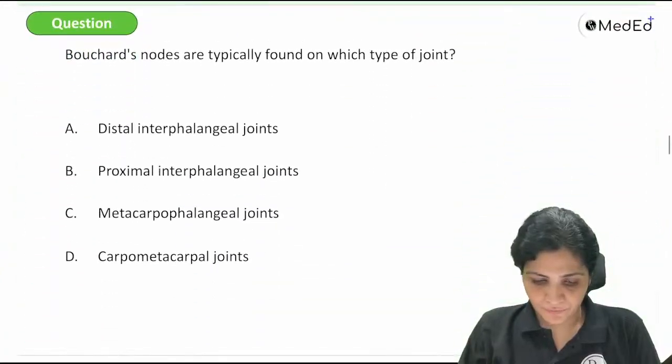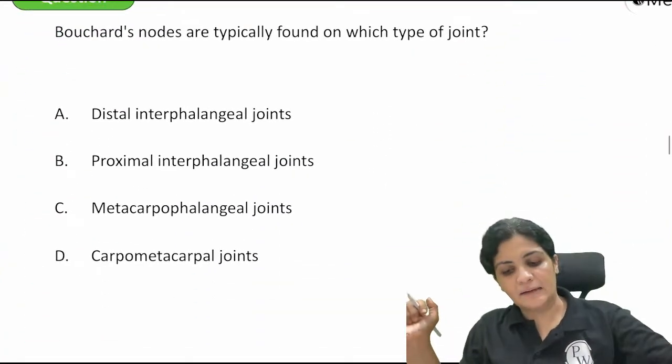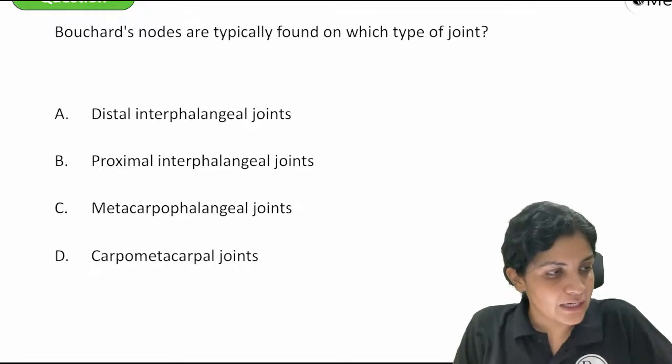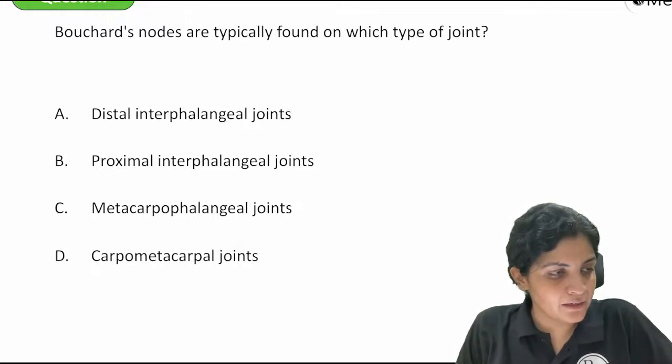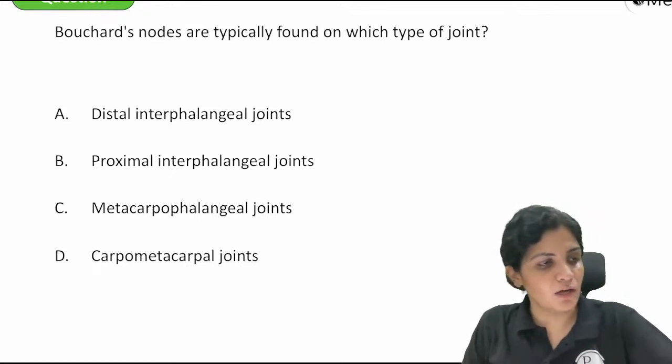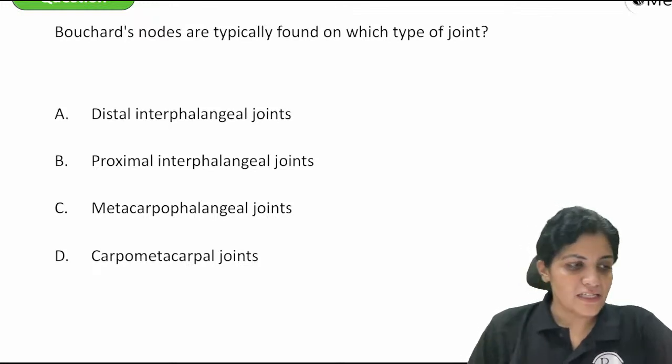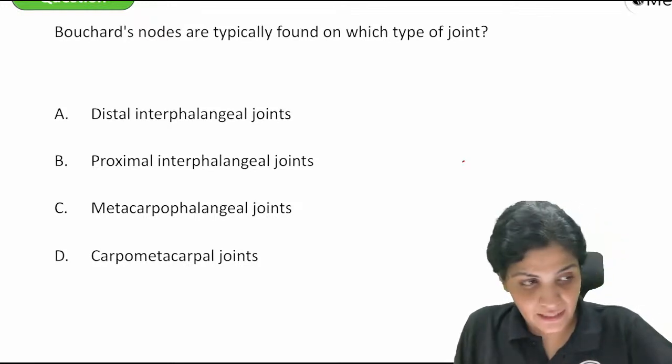Fine. Now Bouchard's nodes are present in which type of joint? Come on Nitin, Sri, Atul, KK, answer quickly. Mohammed, who has gone? Yes, BPHD, very good. BP and HD.